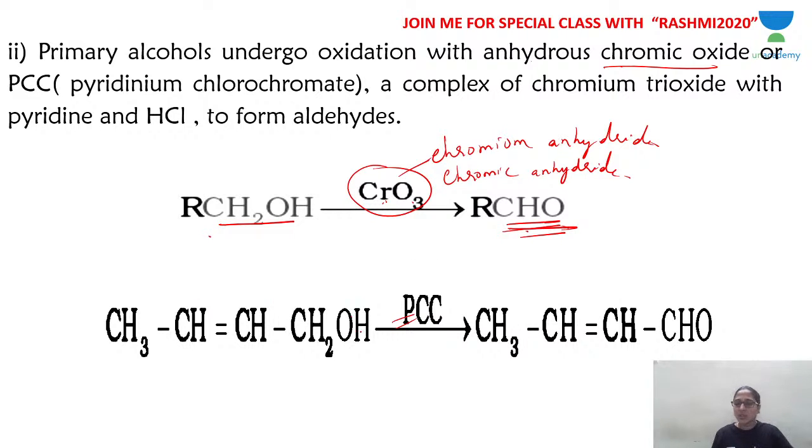Now we can also use, instead of CrO3, PCC, pyridinium chlorochromate. Let me tell you a little more about this. Oxidation of primary alcohol can be stopped at the aldehydic level by using reagents like, first one, Collins reagent.